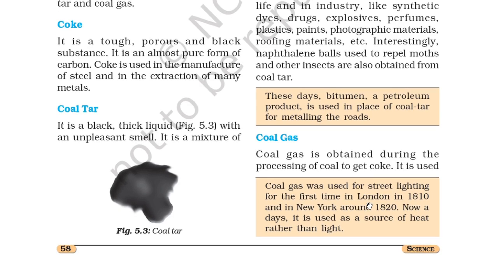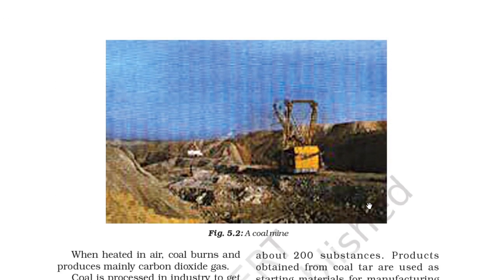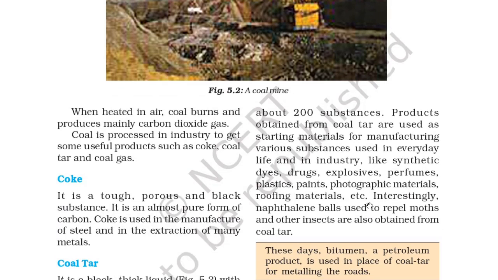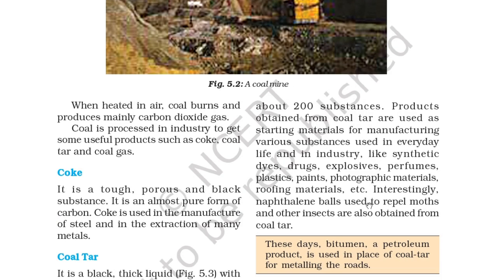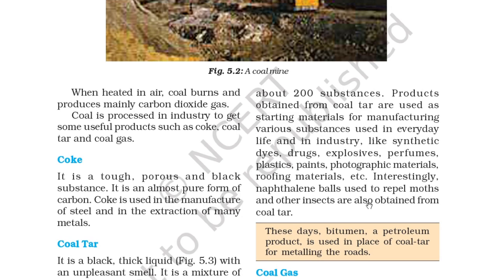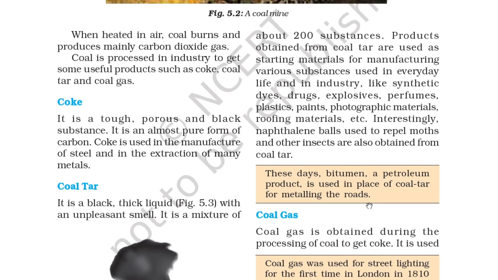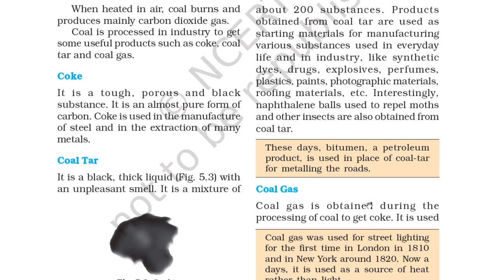Coal tar, it is a black thick liquid. Figure 5.3 shows a coal tar with an unpleasant smell. It is a mixture of about 200 substances. Products obtained from coal tar are used as starting materials for manufacturing various substances used in everyday life and in industry like synthetic dyes, drugs, explosives, perfumes, plastics, paints, photographic materials, roofing materials, etc. Interestingly, naphthalene balls used to repel moths and other insects are also obtained from the coal tar. So naphthalene balls are obtained from coal tar.